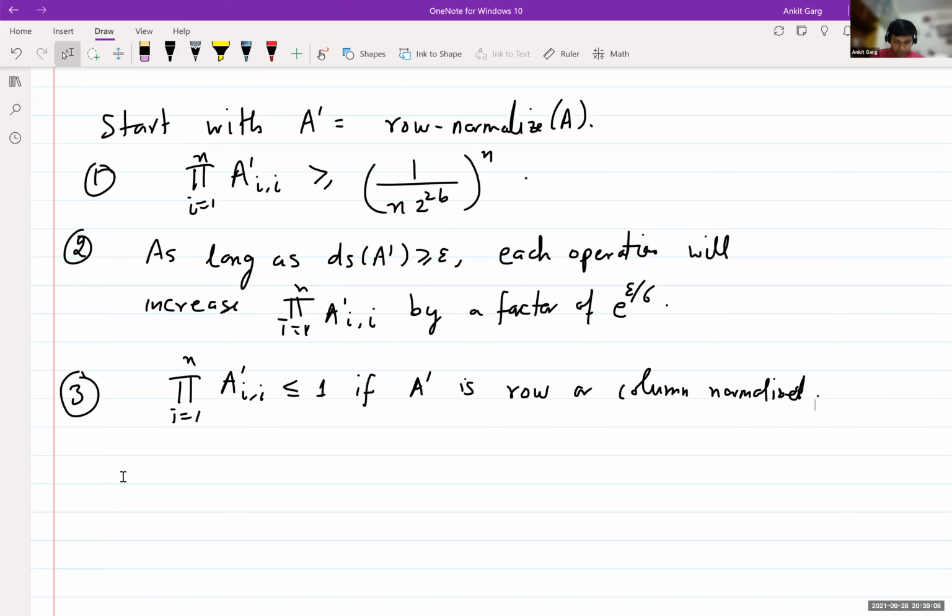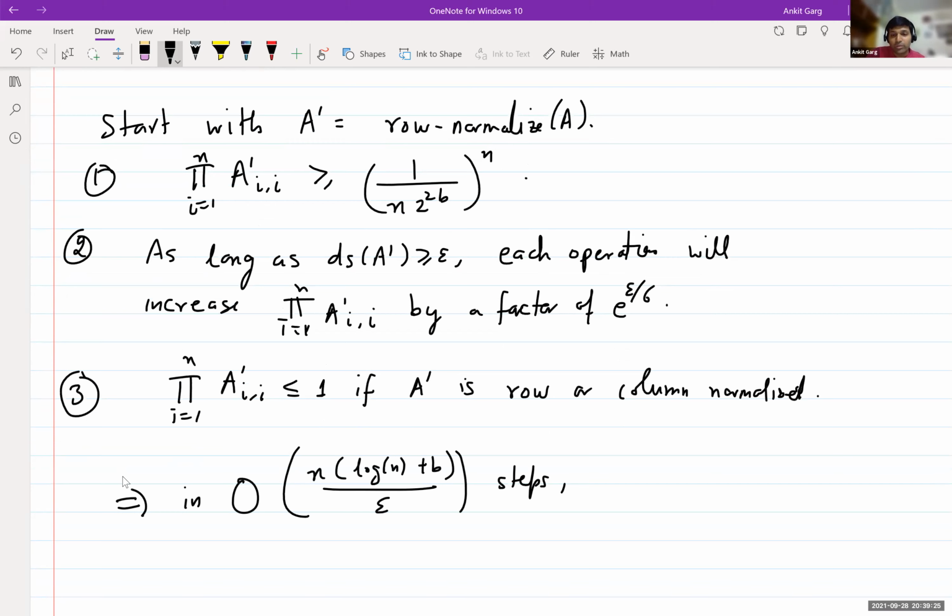So this implies that in O of n log n plus b over epsilon steps, the algorithm will output A hat such that the distance to doubly stochastic is at most epsilon.